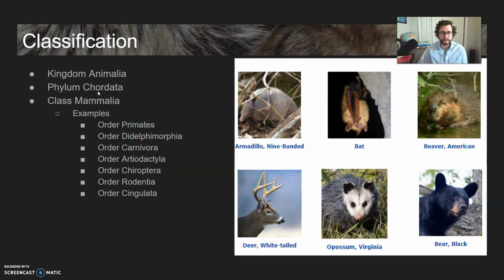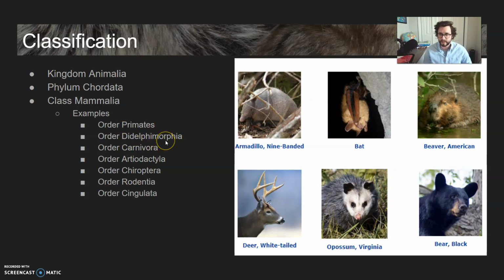Again, kingdom Animalia, because they're all animals, phylum Chordata, because they all have backbones, and class Mammalia, because they have the mammary glands, they have the fur, they have the skull bones, the other features shared amongst the mammals. So some examples of mammal orders: we have primates. Of course, that's going to include humans as well as our closest relatives, and the rest of what would be considered monkeys, New World and Old World, and even lemurs.